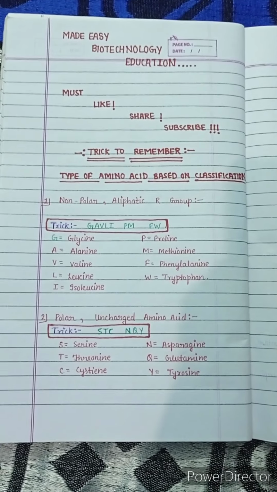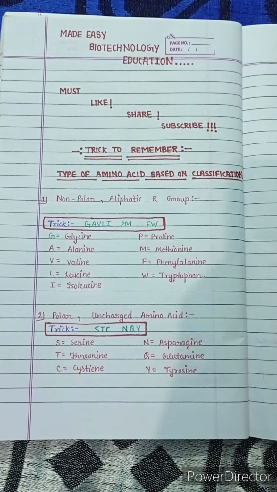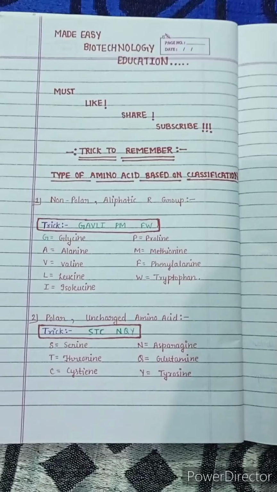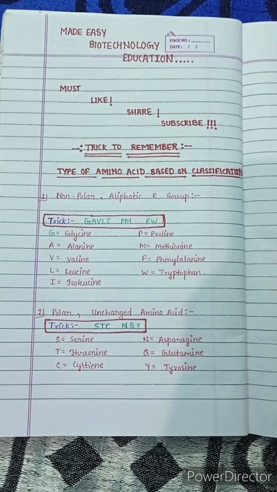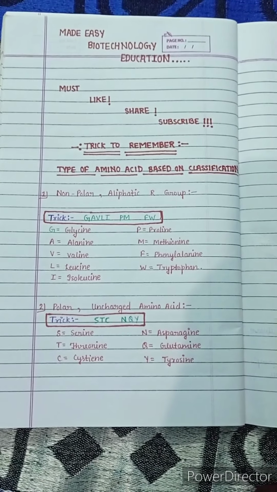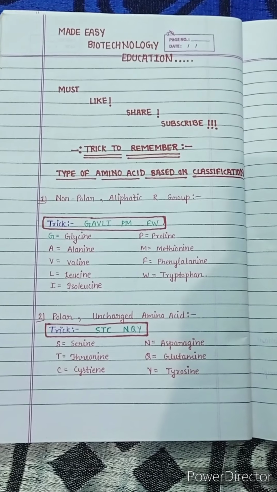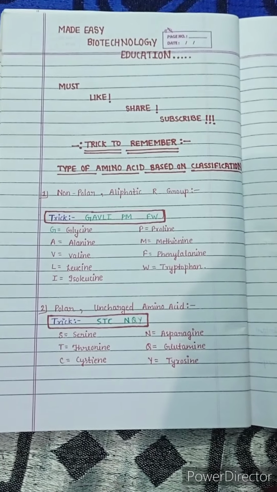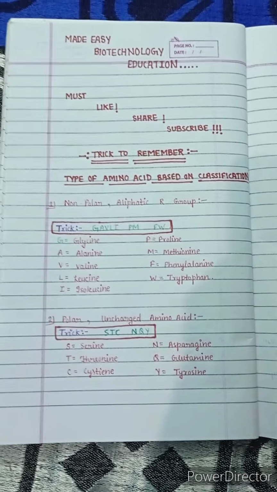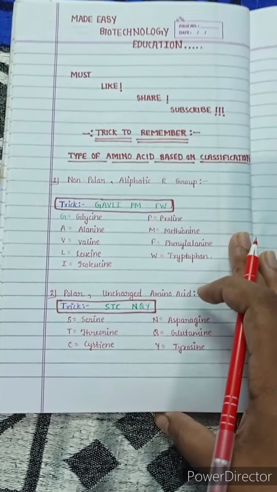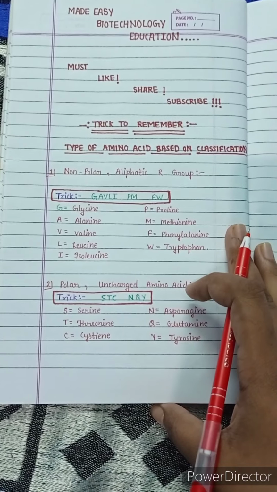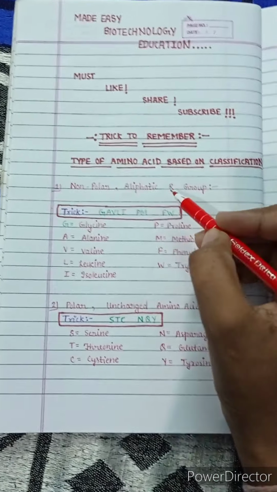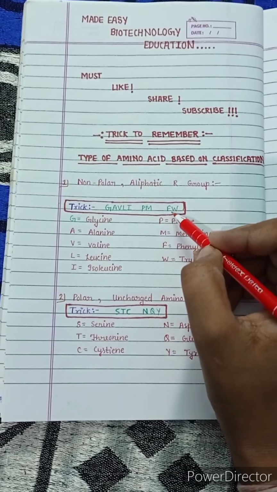Today we are going to see some tricks to remember the types of amino acids based on classification. The first type of amino acid on the basis of classification is non-polar aliphatic R group amino acid. The trick to remember this classification is Gowli PMFW.